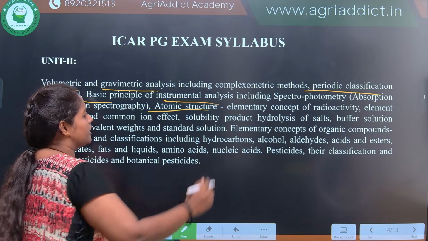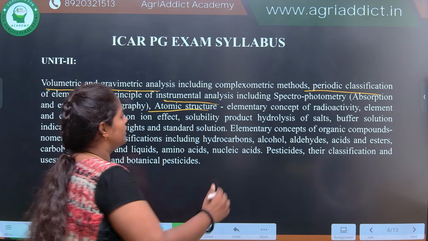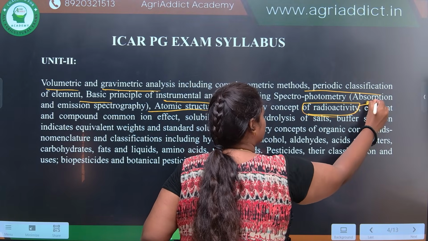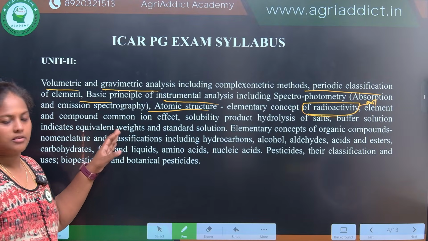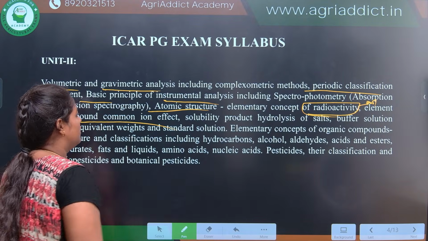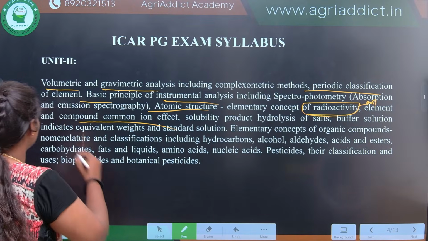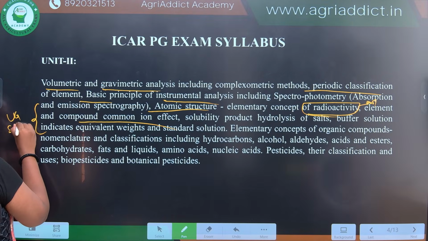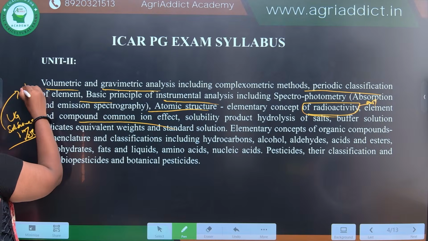Then atomic structure, again you need to revise +2 chemistry and physics. Then elementary concepts of radioactivity, this one we will cover in soil science. Then element and compound, common ion effect, basic chemistry topics again. Solubility product, hydrolysis, buffer solutions. So everything you will cover in UG soil science first semester or second semester practicals, or previously you might have covered in your +2.